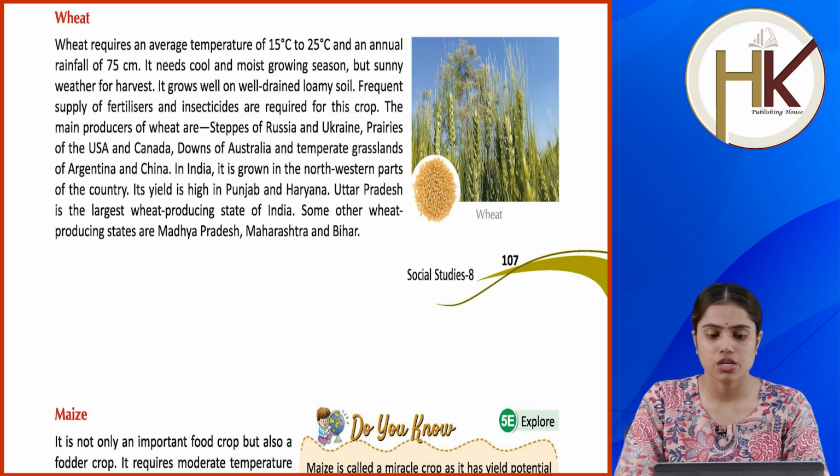In India, it is grown in the northwestern parts of the country. Its yield is high in Punjab and Haryana. Uttar Pradesh is the largest wheat producing state of India. Some other wheat producing states are Madhya Pradesh, Maharashtra and Bihar.